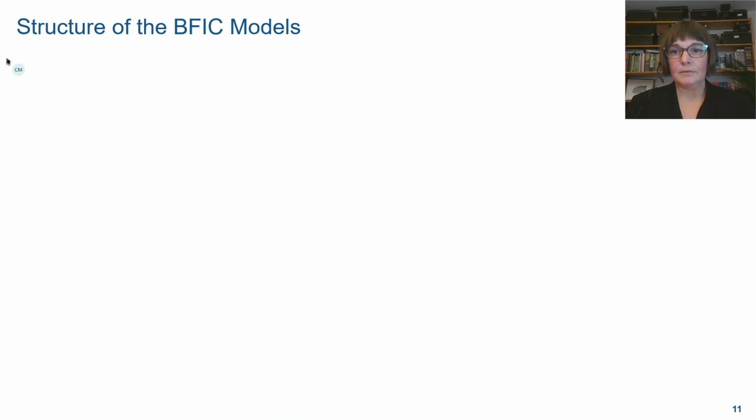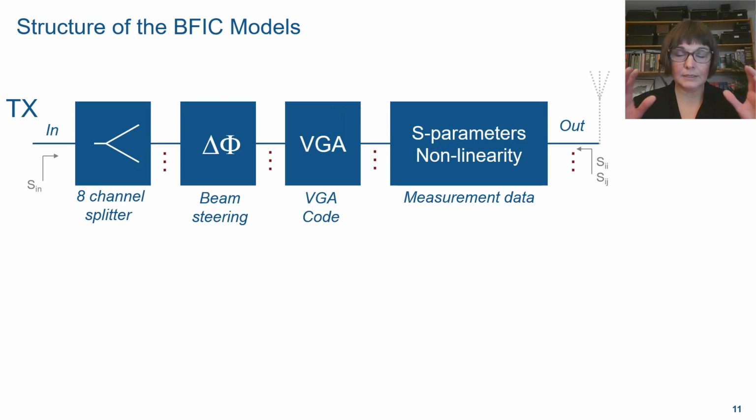At a high level, the structure of the models, inside the transmitter and the receiver, is very similar. For the transmitter, the functional architecture is essentially made of 4 blocks. It starts with an 8-way splitter that also captures the BFIC input impedance. It's followed by a programmable phase shifter.